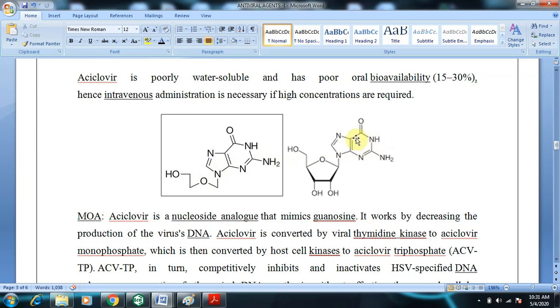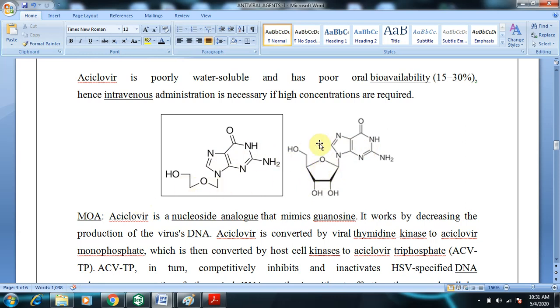It consists of a pyrimidine ring fused to an imidazole ring, and the nitrogen is linked to a ribose sugar. The structure is very similar to guanosine, but the only thing is the ribose sugar is cleaved. It is not completely intact.